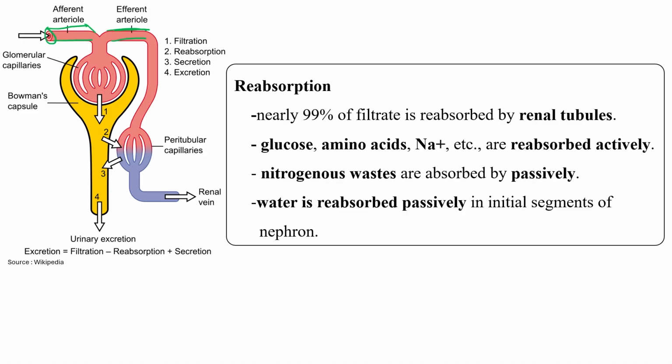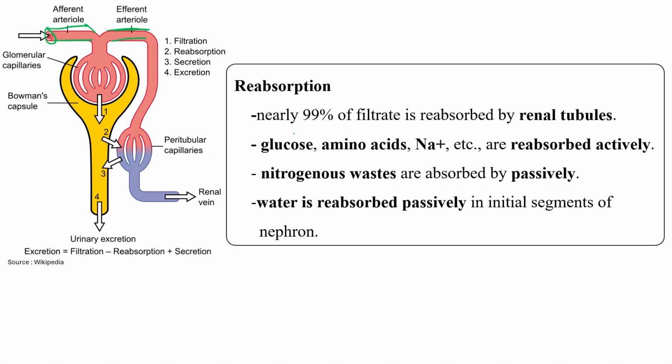So there must be a pressure created in this particular zone, the glomerular capillaries, because the afferent arteriole further divides into various capillaries. Because of the change in volume, pressure is created. This is how water, some proteins and other ions are filtered out and come towards Bowman's capsule.